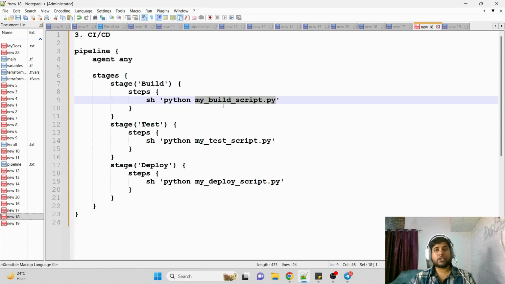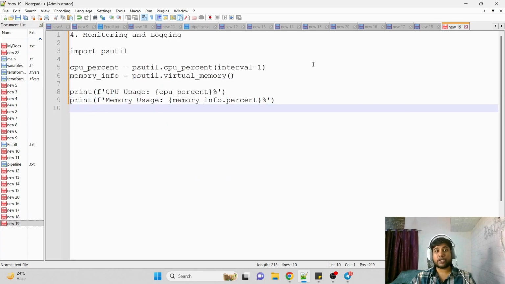Okay, to execute it inside our CI/CD tool, we need to install Python inside our Jenkins or whichever CI/CD tool we are using, and we can just execute our Python-based scripts to perform whatever commands we want. That also we can do. So Python is widely used inside CI/CD pipelines, and that's why I'm saying it has a big significance in DevOps also, right?